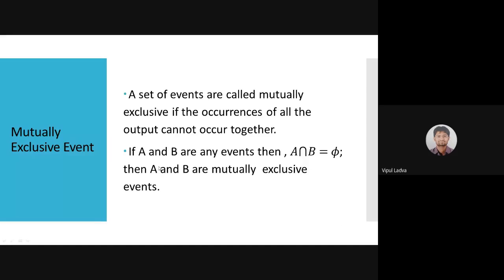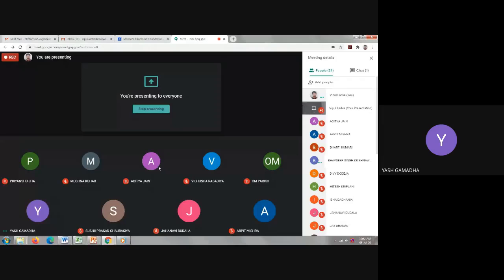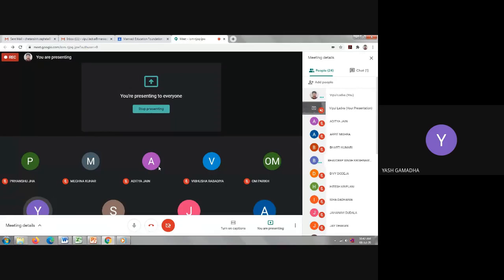Anyone else? Tossing of a coin. Like, we cannot have heads and tails simultaneously. Good. Events that cannot occur simultaneously are mutually exclusive. Good. Can you give me one more example? Sir, except the tossing of a coin, pass and fail. Both can't occur simultaneously, so we can take it as mutually exclusive events. Yes, you are correct.